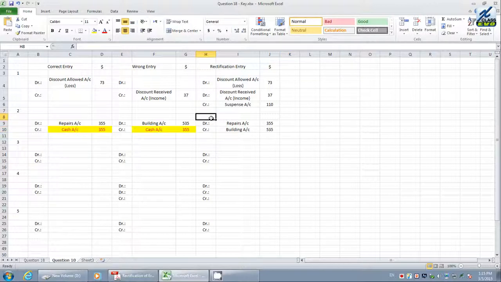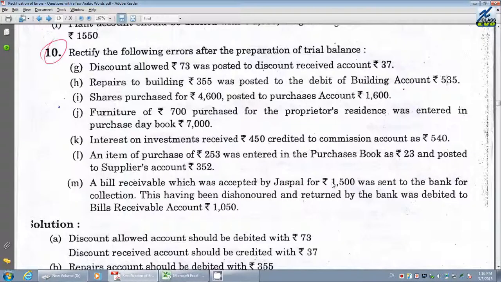Therefore, the difference we must post to the suspense account. The value to be posted is this one minus this value. The reason for the suspense account is that the total value should be the same. Total value here is 535, and the credit building value is also 535. This is what is to be observed with respect to question 2.